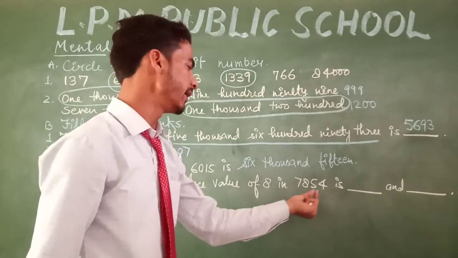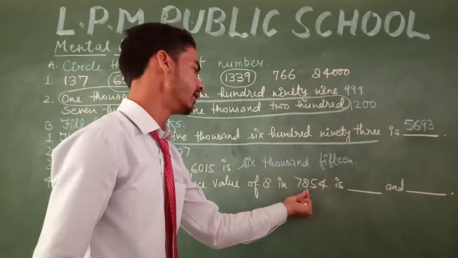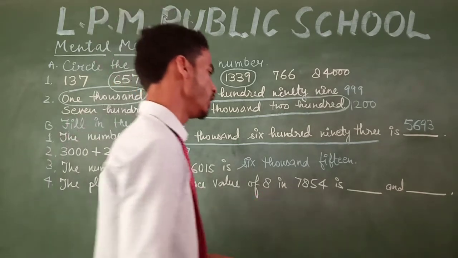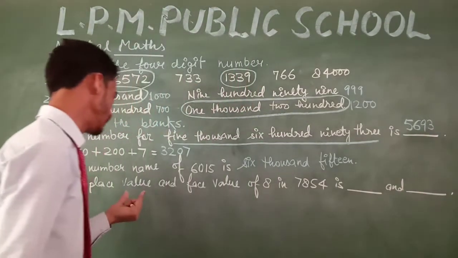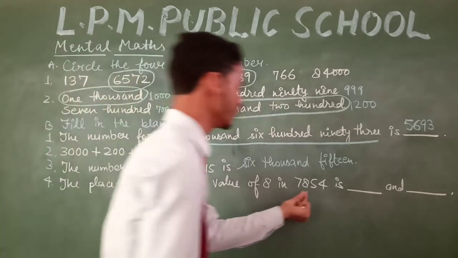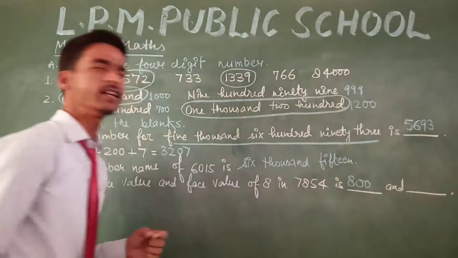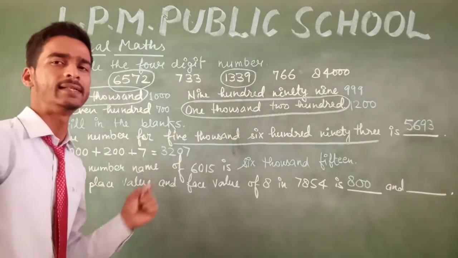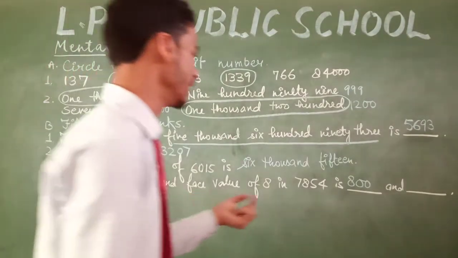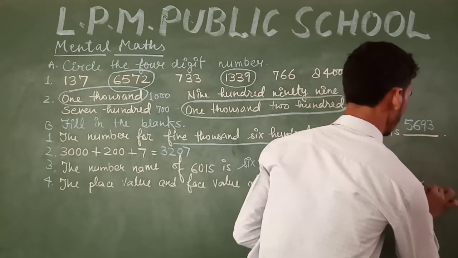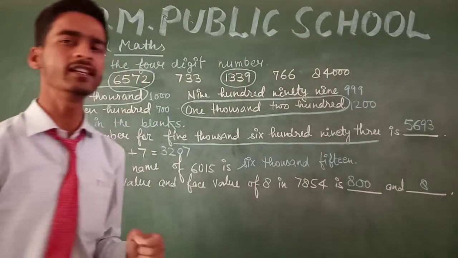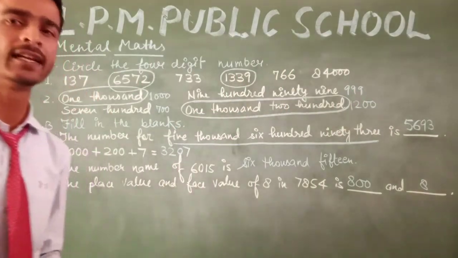We can see here that 8 is on the 100 place. So the place value of 8 is 800. And the face value of a number is the digit itself. So the face value of 8 is 8. The place value is 800.